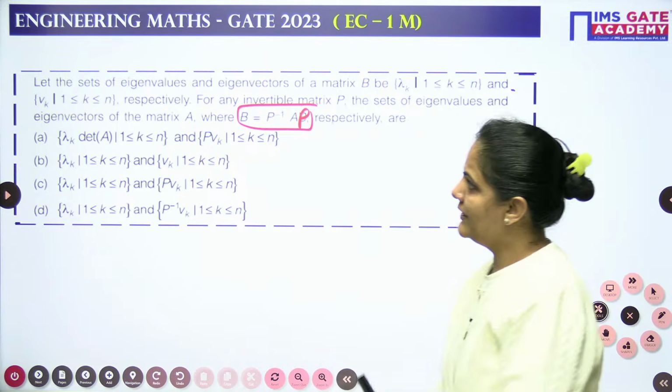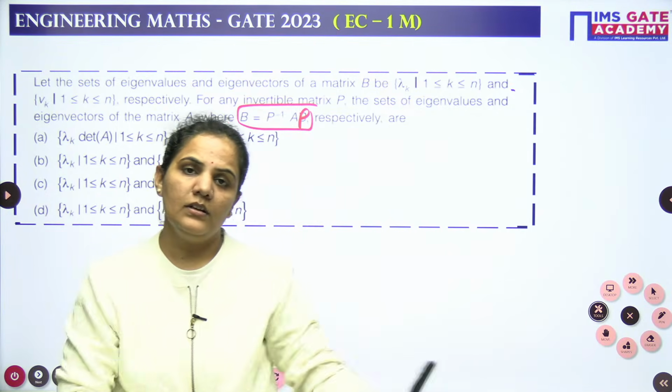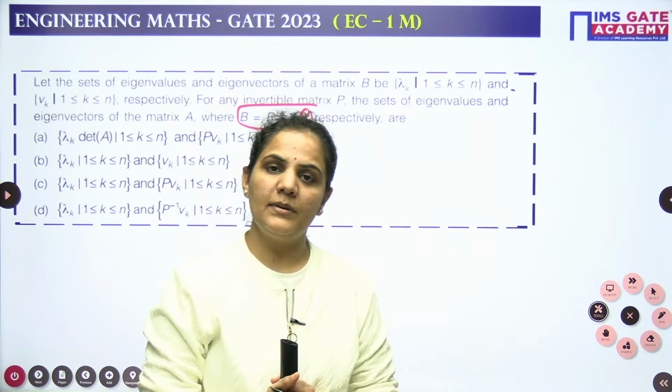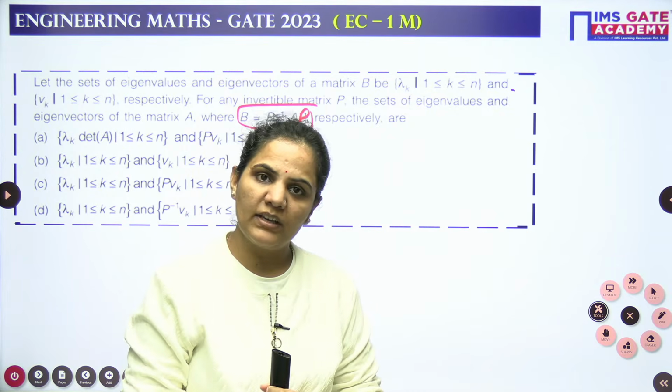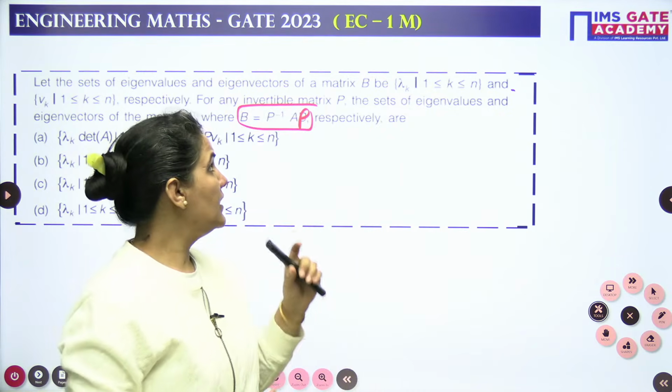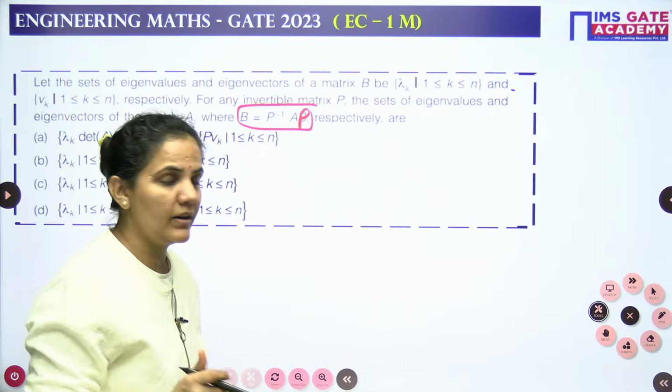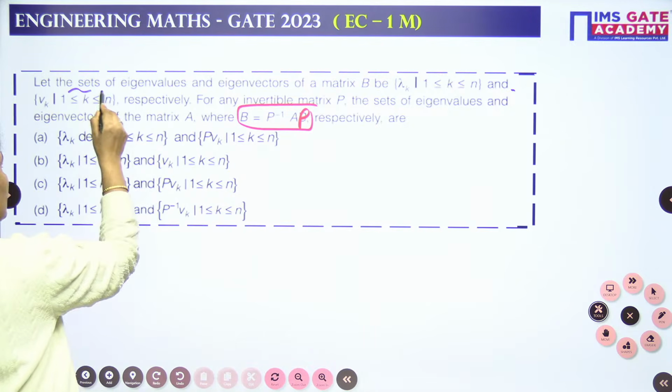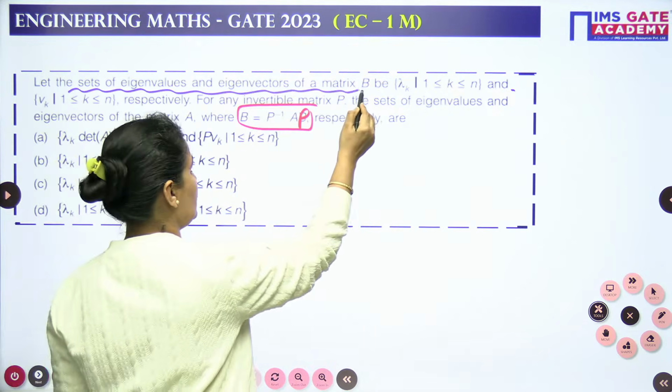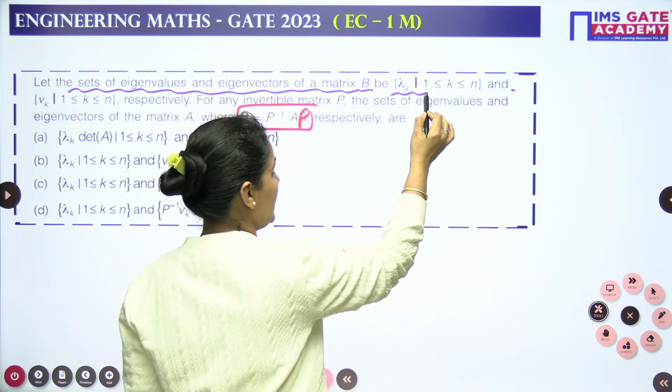Yes. Let's approach it. This question is from linear algebra, a basic question on eigenvalues and eigenvectors. Let's read the question. The weightage of the question is again 1 mark. The question is: let the set of eigenvalues and eigenvectors of the matrix B be lambda k, where